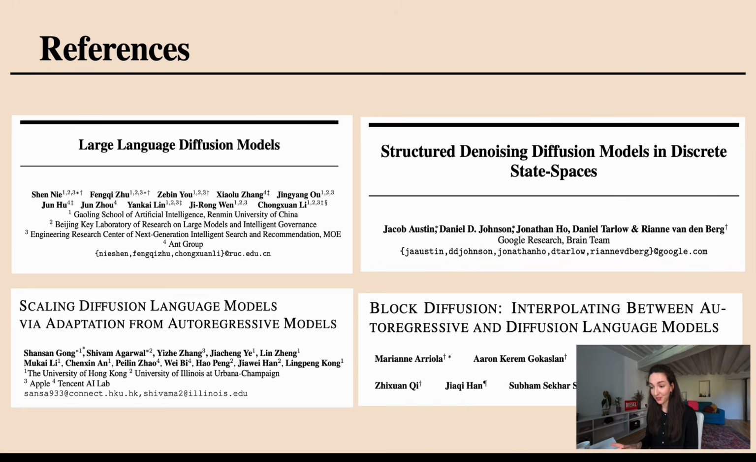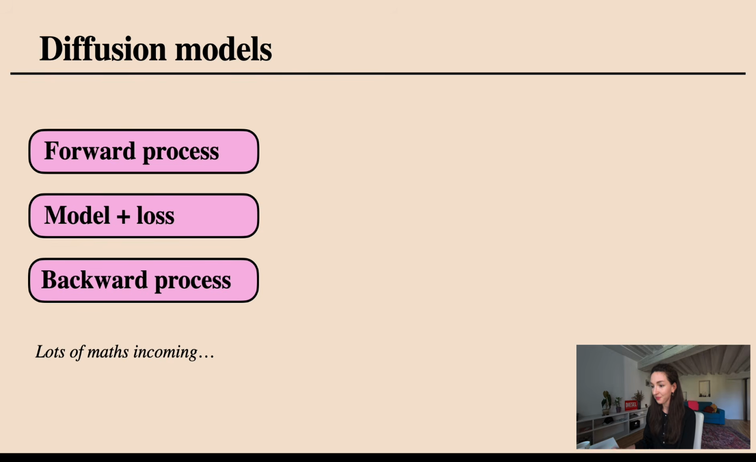Okay, if after this video you think, let me learn more about this, then these are the papers that I would recommend, and these are also the ones that I've used to make this video. Large language diffusion models is the one that I found the easiest to read. Structured denoising diffusion models in discrete state spaces is also a more classic approach that introduces the same ideas. And then two more recent applications, scaling diffusions from autoregressive models and block diffusions, also have a lot of interesting elements in them.